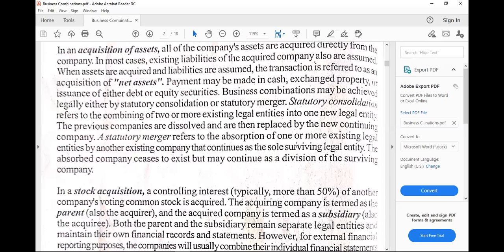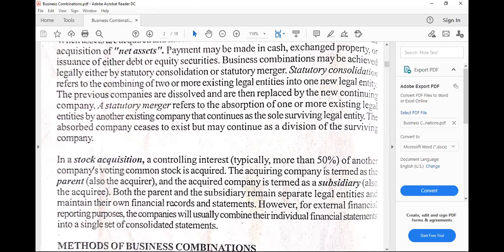It could be C, D, or E, but not A. In this case, two or more existing legal entities would be forming into one, and the previous companies are dissolved and replaced by the new continuing company. So the two would not survive anymore and a new one would emerge. That is acquisition of assets or net assets.